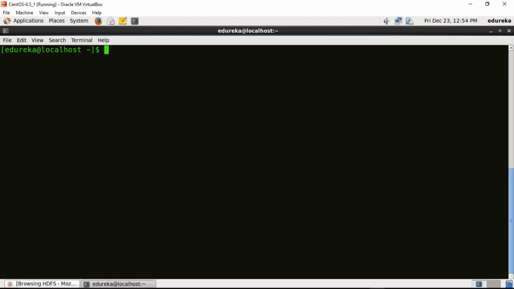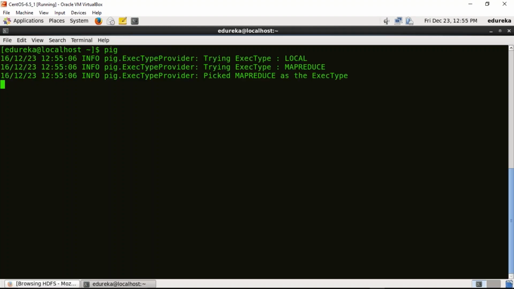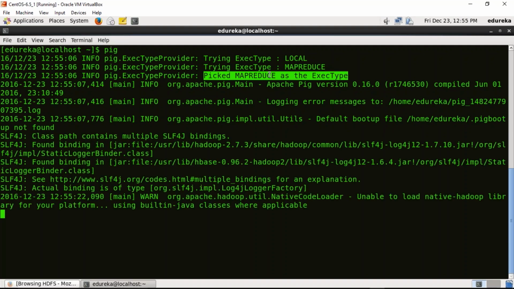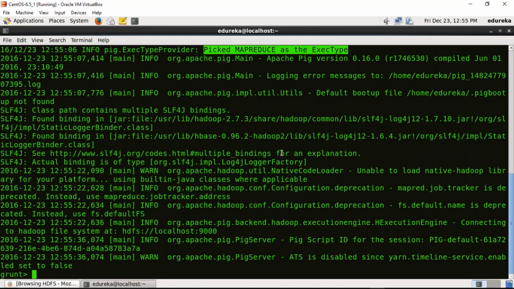Now I'll first show you how to use pig in MapReduce mode. As we learned, we just have to execute the command pig and press enter. Just look at the logs that will come on the screen. As you can see right here, they have picked MapReduce as the execution type, correct? So this is how you get to know that yes, it is using MapReduce mode. And we are there in the grunt shell, correct? So I'll just quit from here,